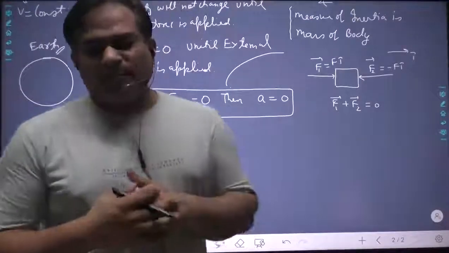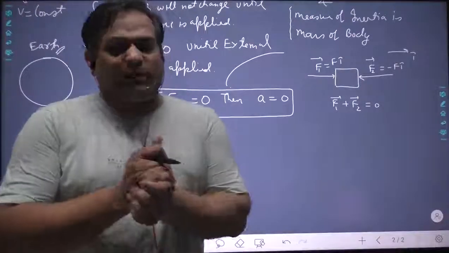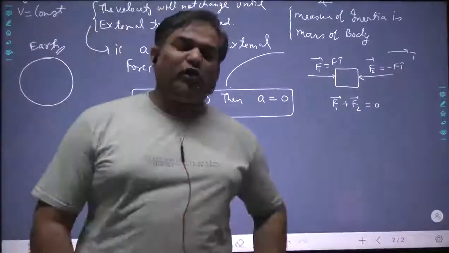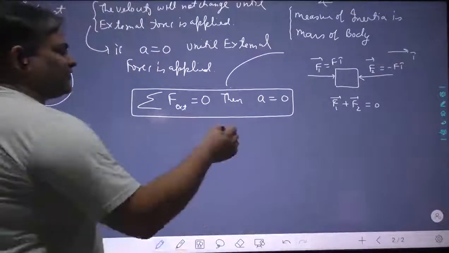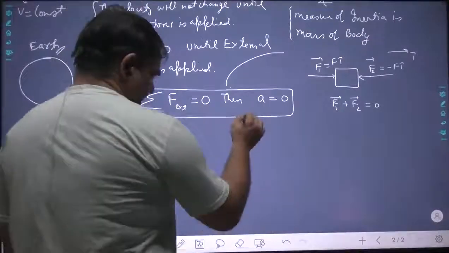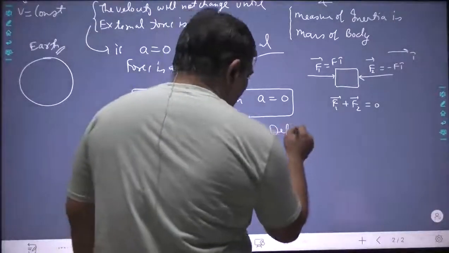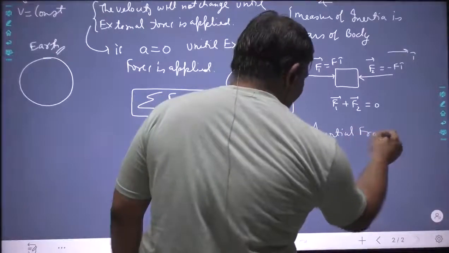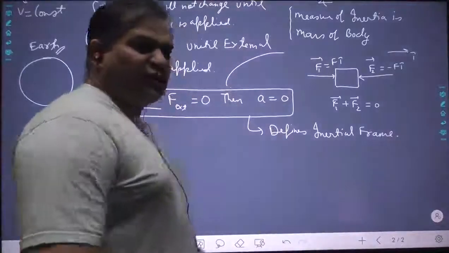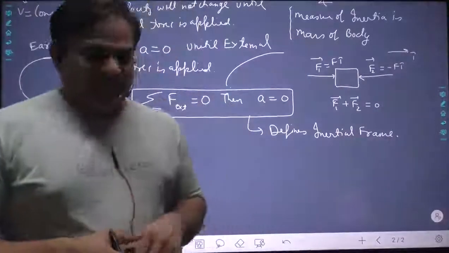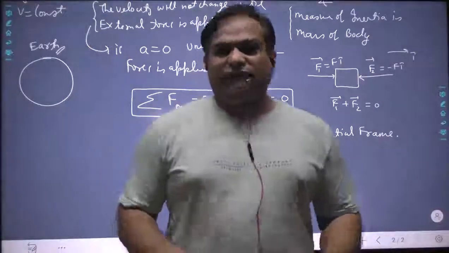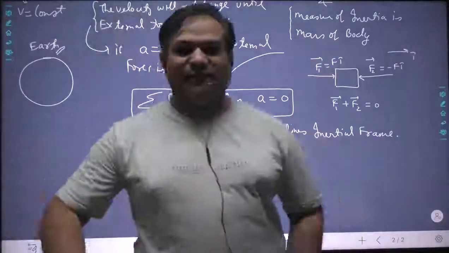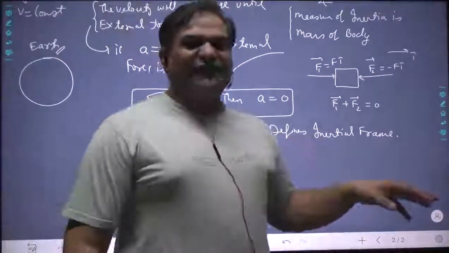Newton's first law not only tells you about inertia, not only tells you about mass, but also defines what is known as the inertial frame. How? I would like to explain it to you. It defines the inertial frame. Now, definitely there are two kinds of frame: inertial frame and non-inertial frame. We were thinking that Newton's first law had just got over, and now this thing pops out. Okay, no problem. It defines the inertial frame.